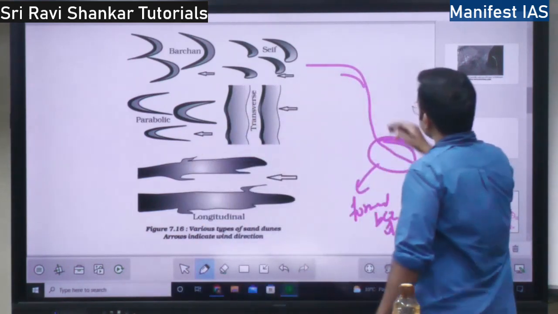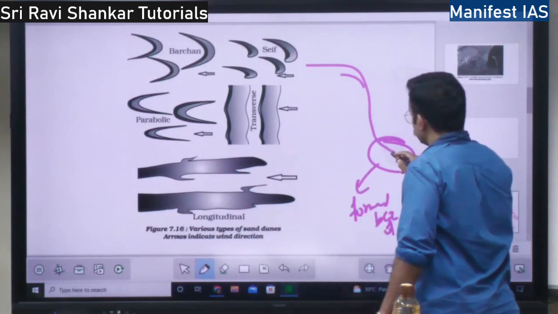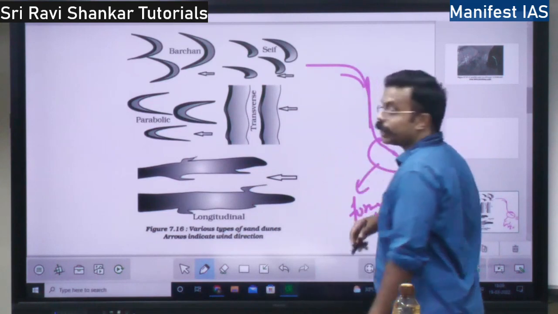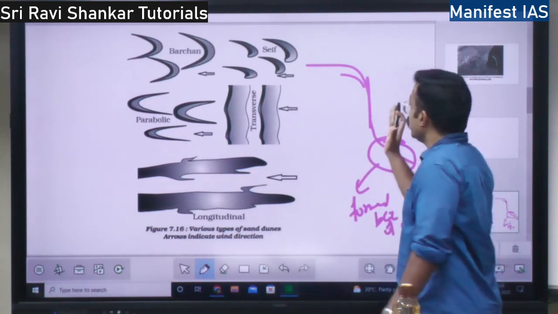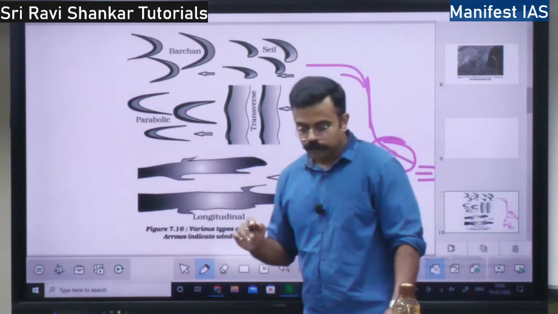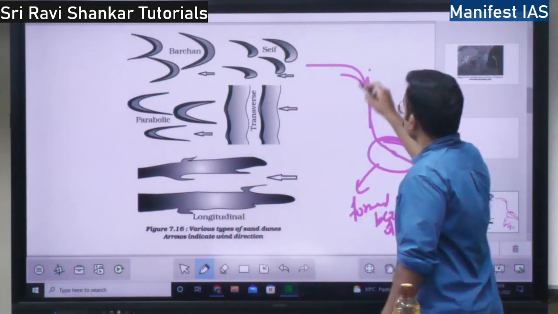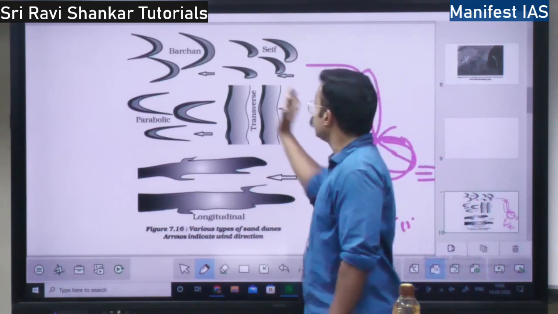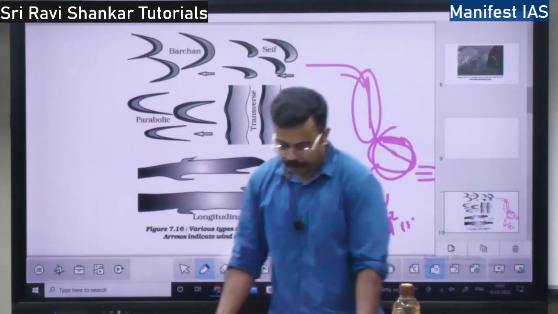What happens? Both this part and this steep wash slope, because of erosion, will move backwards, right? This part will get eroded, this part will get eroded, and this mountain is going to move backwards, right?